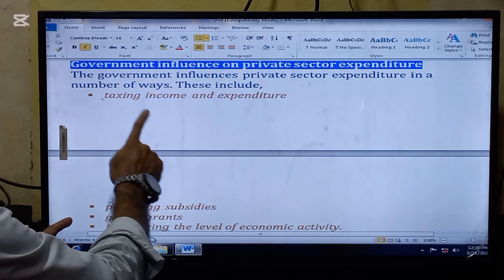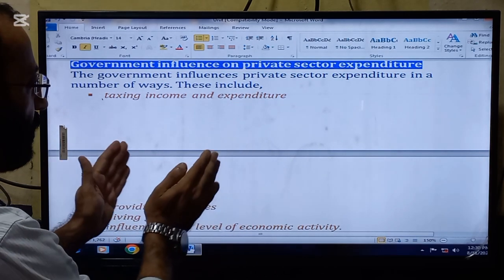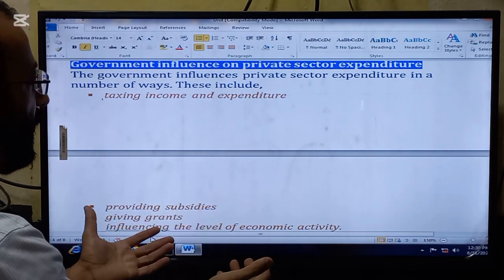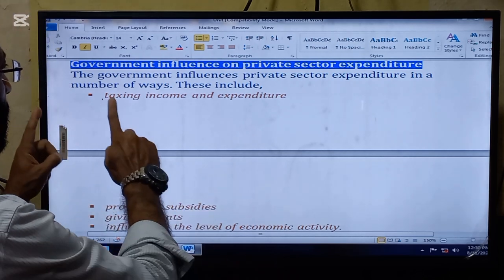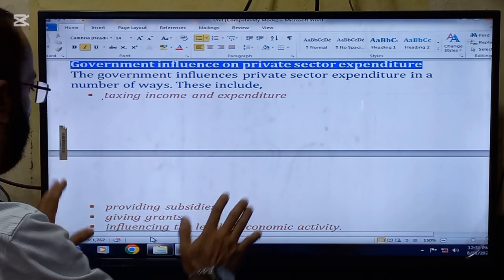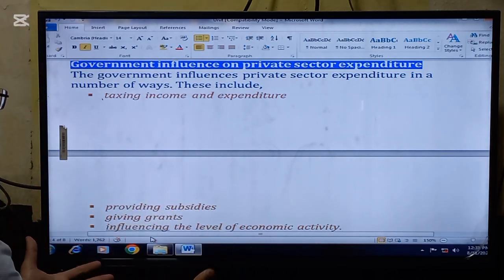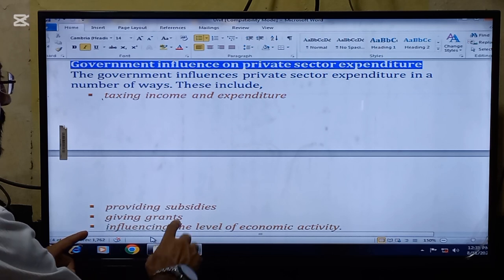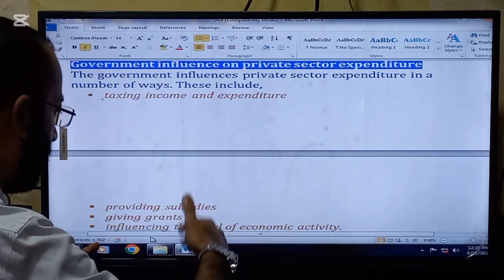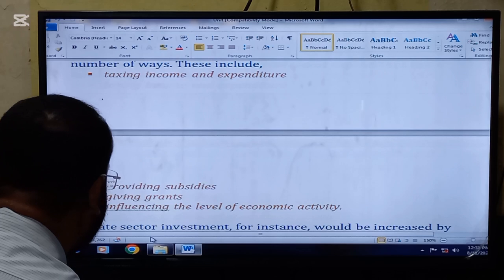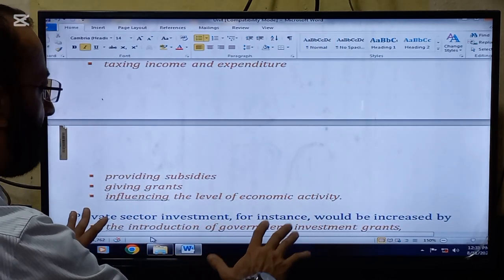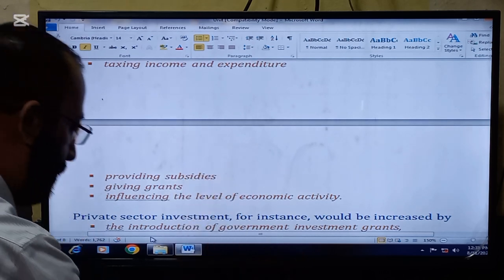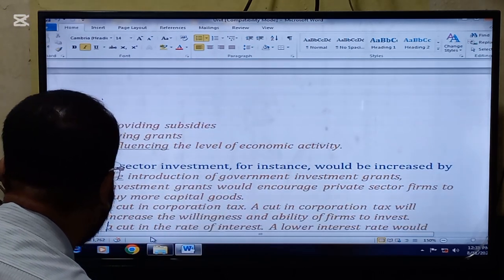And if more taxes are applied, the cost of production will rise, so less will be produced, and the private sector will spend less because the cost of production is now high. Next is giving grants. Giving grants will encourage the private sector to spend more. Influencing the level of economic activity: if economic activity is going well, the private sector will spend more.